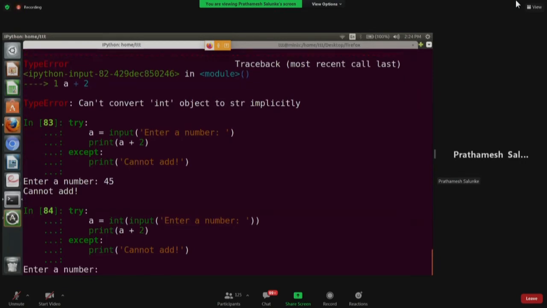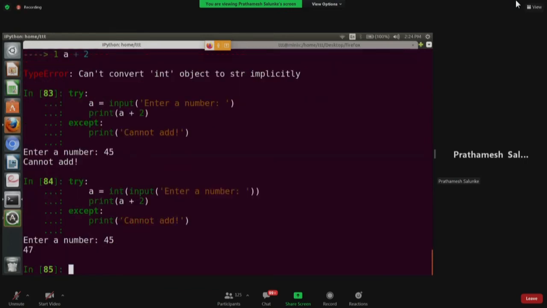Now you guys can press enter. Suppose now you enter 45, you should get output 47. So now there is no exception because the code is working well according to the way we want as a programmer. So once you reach this point, let me know. Yes, sir. Yes, okay. Yeah.